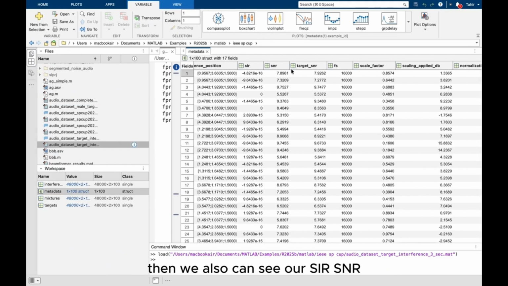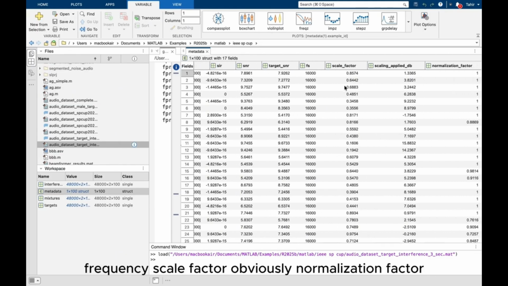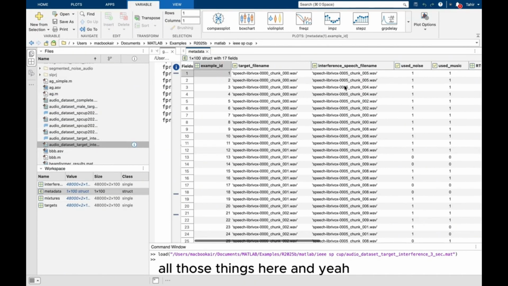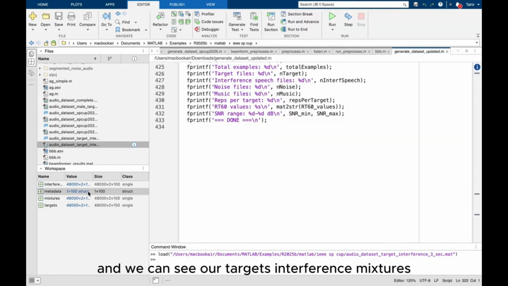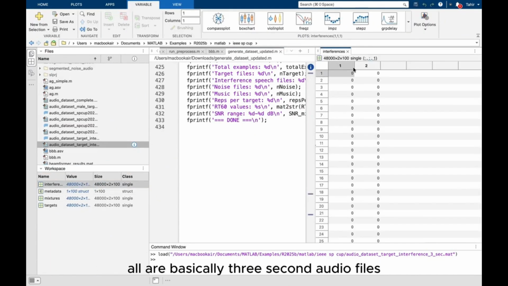Then we also can see our SIR, SNR, frequency, scale factor, obviously normalization factor, all those things here. And yeah, we can see our targets, interference, mixture, all are basically 3-second audio files, dual channel.